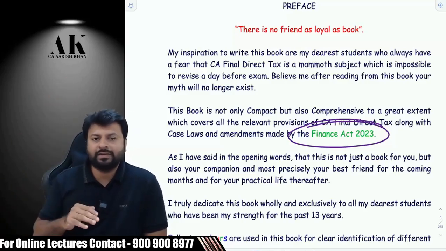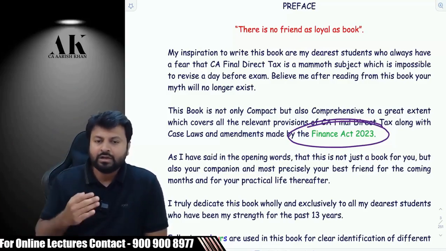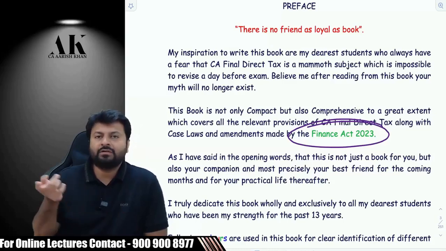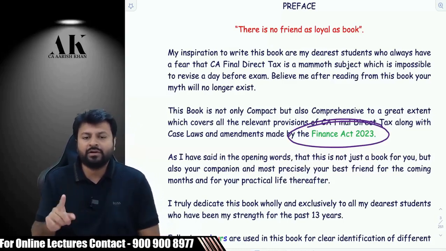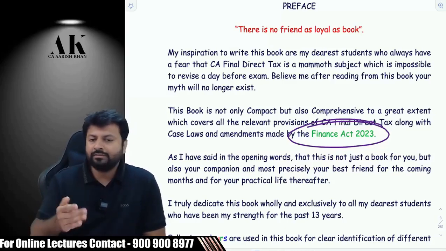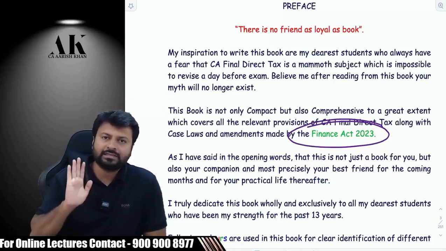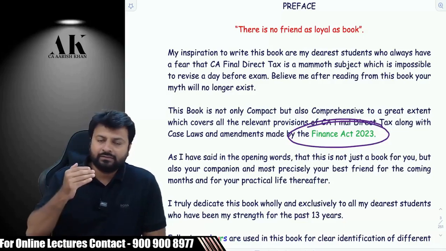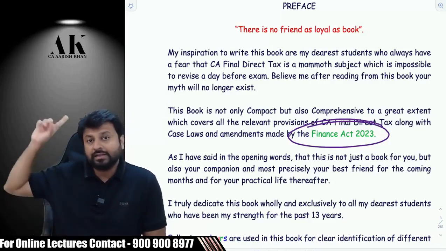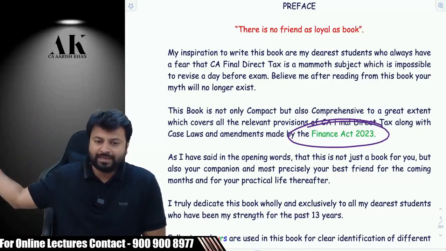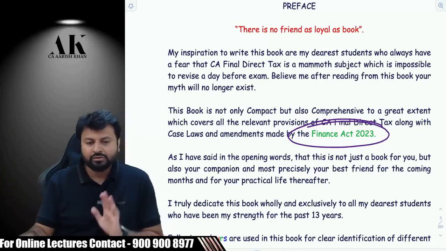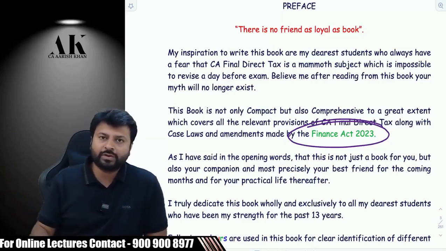You guys might be giving exams either in May 24 or in November 24. Irrespective of whether it is May 24 or November 24, the syllabus will remain the same for both attempts. For every 2 attempts, the same syllabus is there in the ICAI curriculum. Like for May 23 and November 23, the syllabus is the same. That is, the budget of 2022 was applicable. So for you guys, the budget of 2023 will be applicable. So this book is fully updated as per the 2023 budget.